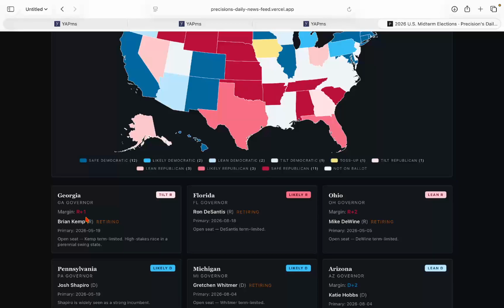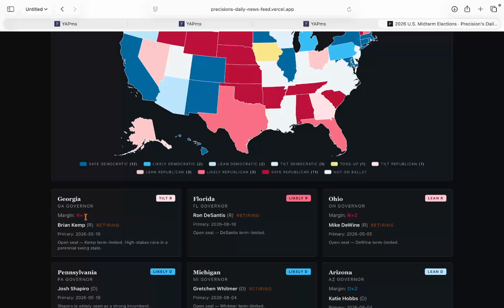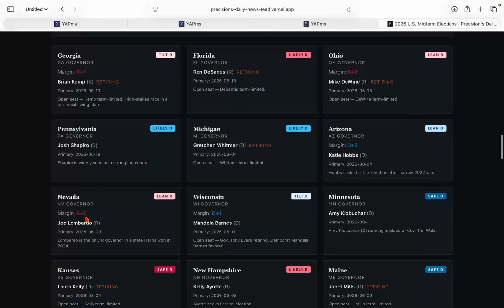As for Arizona, we characterize Arizona's governor's race as lean Democrat for Katie Hobbs. She wins by the same amount of points Vivek wins in Ohio, by 2% over Andy Biggs. Let's see if Andy Biggs can do better than Kari Lake. Nevada, lean Republican. I think I talked about that as well. +2. Wisconsin, +1 for Mandela Barnes. I believe that's the candidate going up against, yes, that is the candidate going up against Tom Tiffany, the Republican.